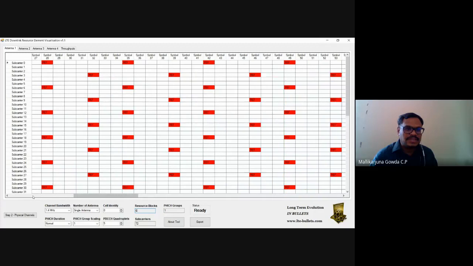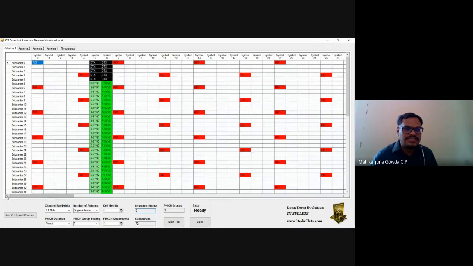Another thing is, I said this P-Sync and S-Sync will occupy how many subcarriers? Totally 62 subcarriers. I have totally 72 subcarriers with this 1.4 megahertz bandwidth, right? Out of this, top 5 and bottom 5 will not be used. So the middle 62 subcarriers will be occupied by the S-Sync and P-Sync signals.